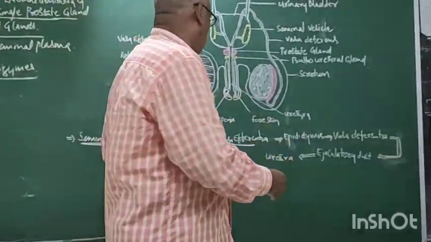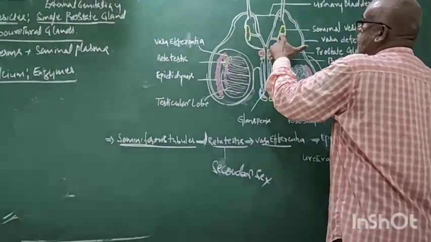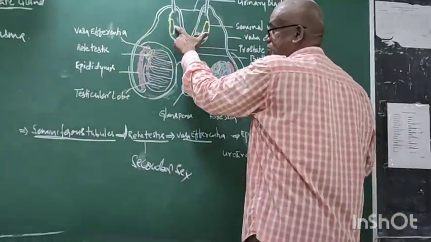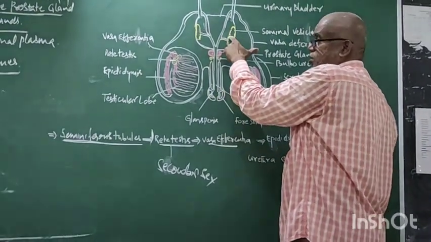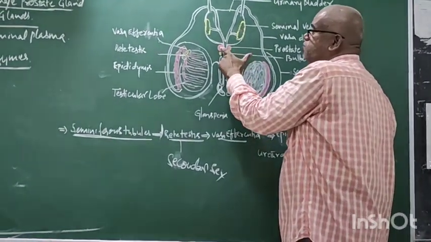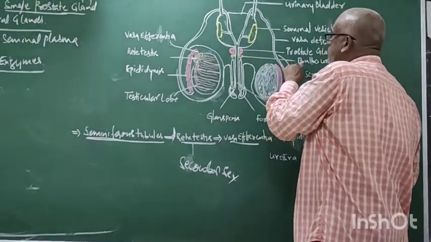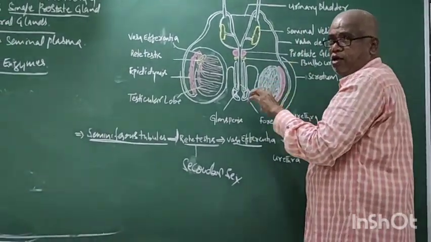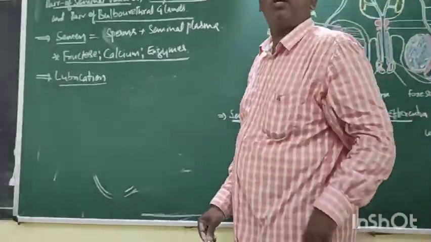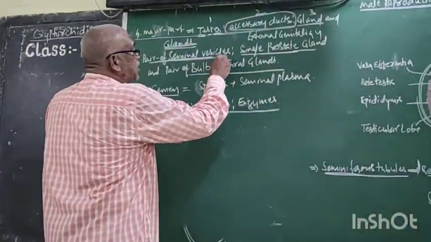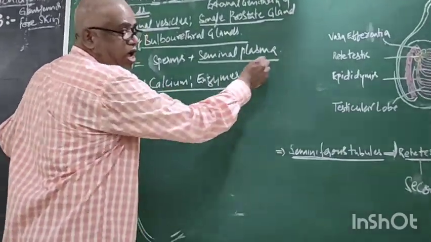See the diagram. See, seminal vesicle, a pair, pale yellow in color. Now what is this pink color? Prostate gland. It is single. Yellow, bulbourethral gland. The glands produce some secretion. The secretion of these 3 glands is called seminal plasma.